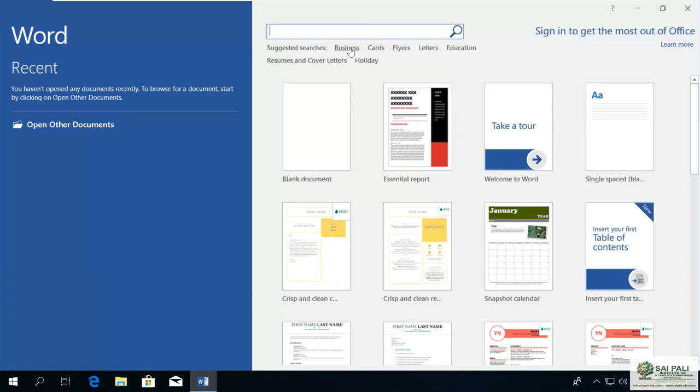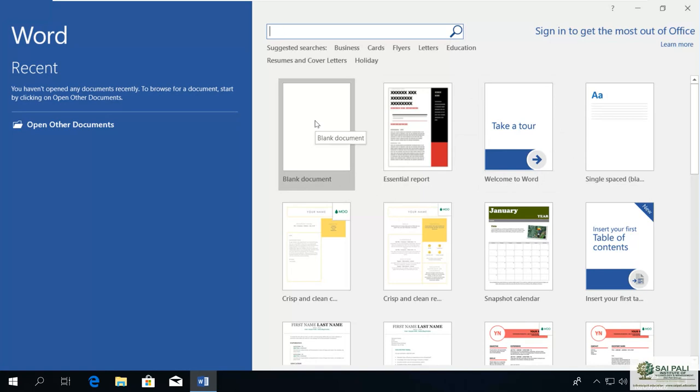Or you can have some suggested searches also, like businesses, cards, flyers, letters, education, resume or cover letter, holidays, like this. So you can select some predefined criteria here. Click on this, it will go to the internet and give you some templates, so you can choose from the template. We will not choose right now, we'll go for a blank document.